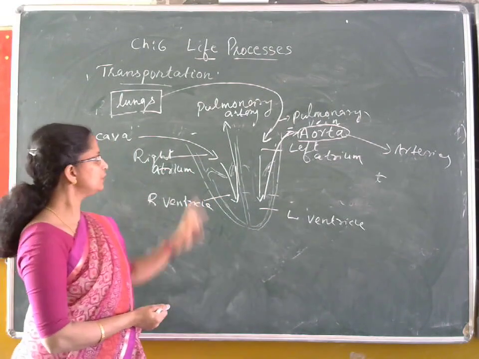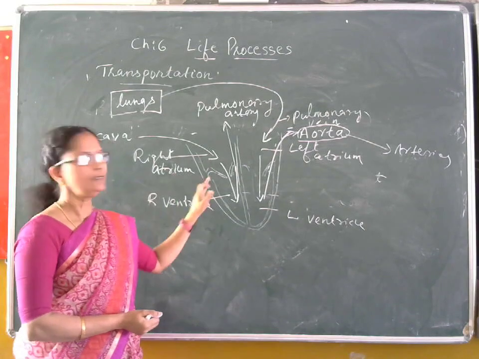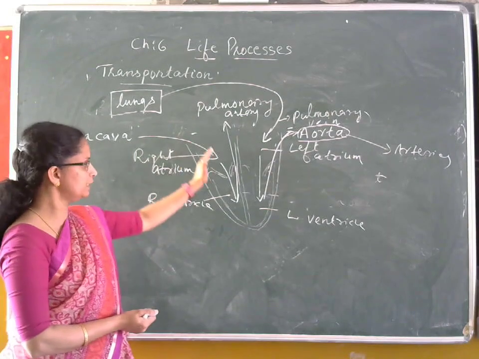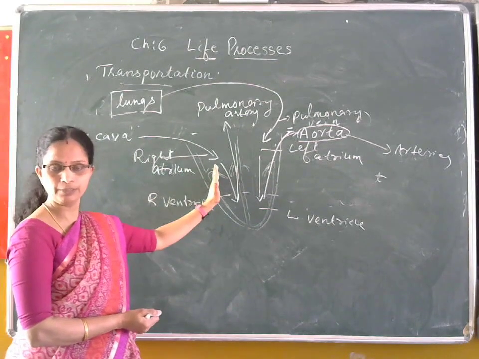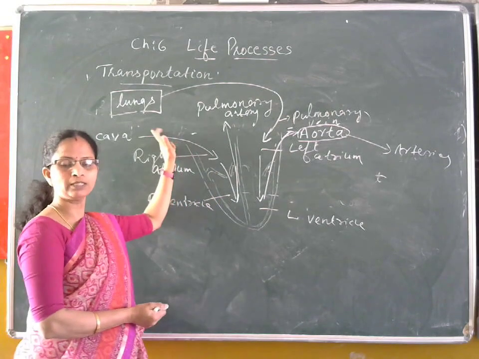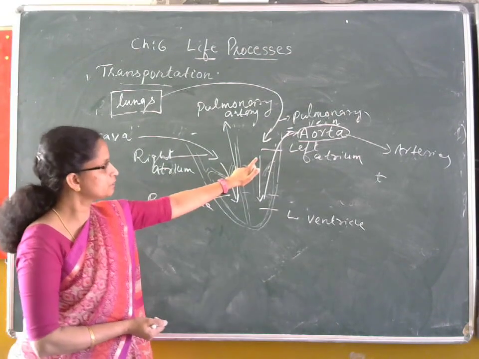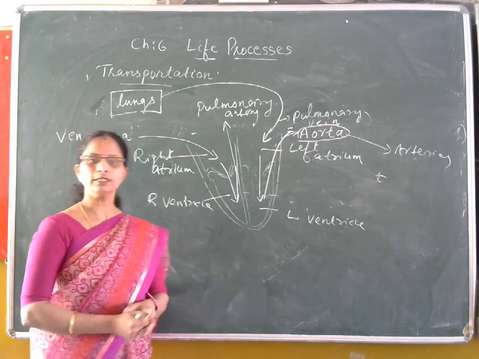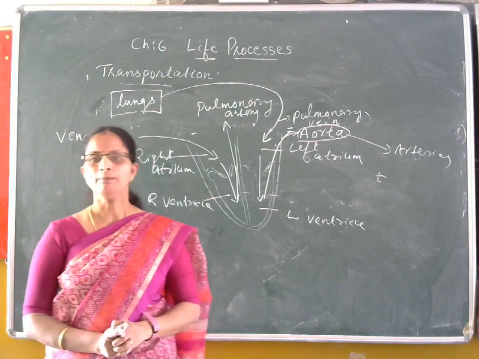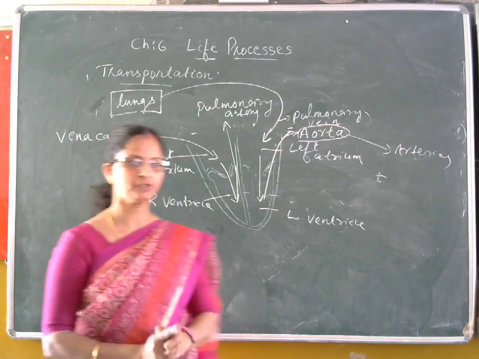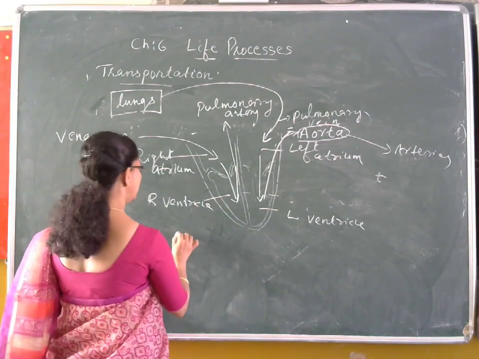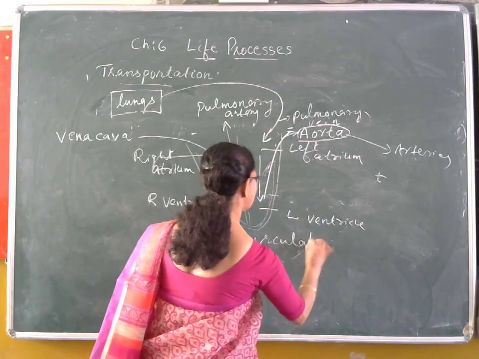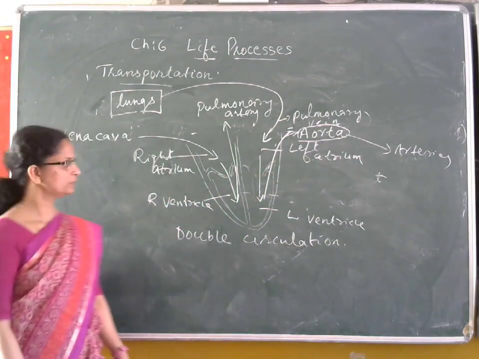We can see here, during one cardiac cycle, the blood enters the heart two times. One time it enters the right side of the heart, from there it goes to the lungs, and again it comes back to the left side, the left atrium and left ventricle. Since during one cardiac cycle blood enters the human heart two times, the circulation in human beings is known as double circulation.